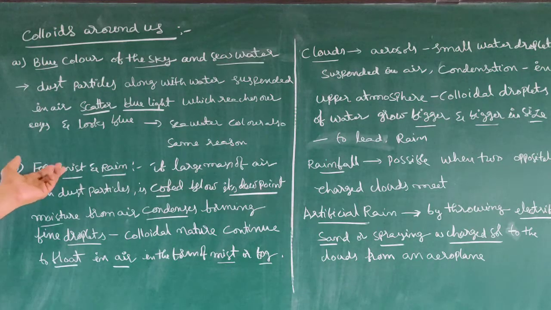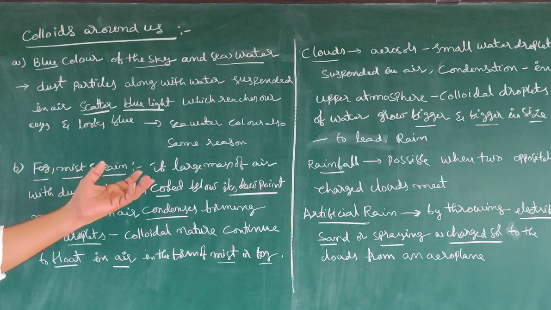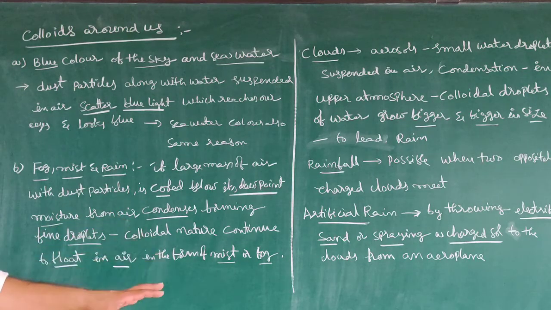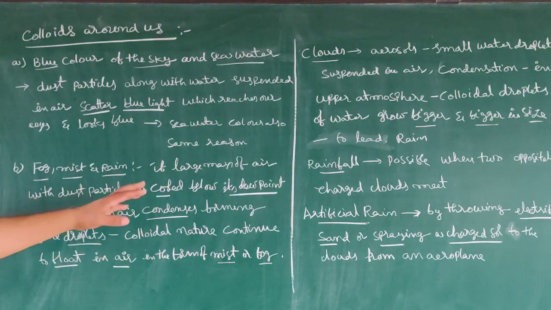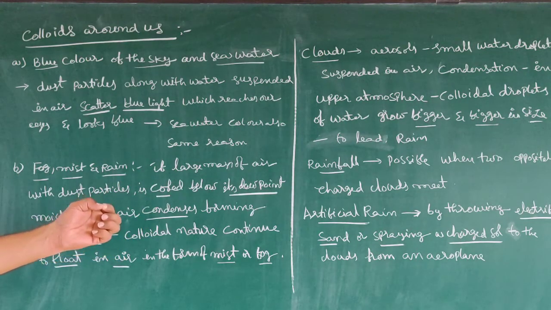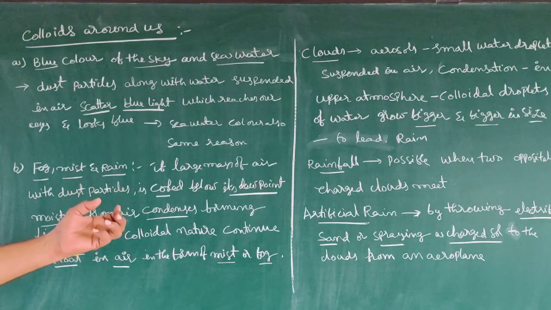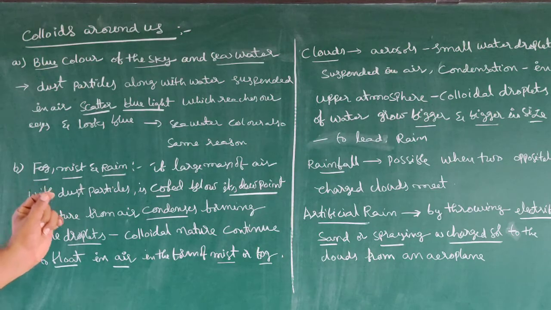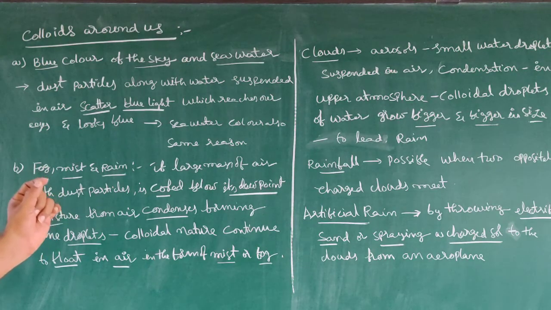Second one, fog, mist, rain. If a large mass of air with dust particles is cooled below its dew point, moisture from the air condenses, forming fine droplets.